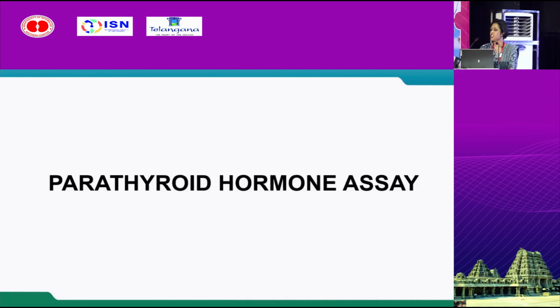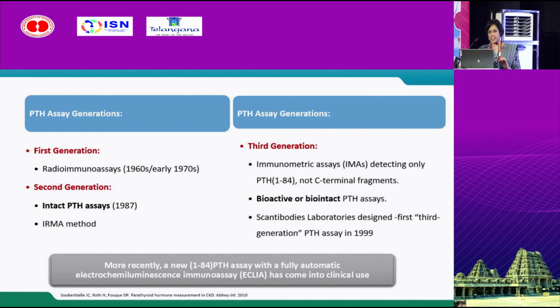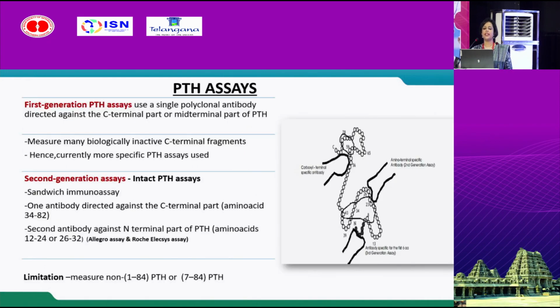Coming to PTH assay, we have 3 generations. First generation is the radioimmunoassay which came in 1960, followed by the second generation one. Second and third generation are immunoradiometric assays. Second generation one came in 1987, which is otherwise called intact PTH assay. And third generation in 1999, which is called bioactive or biointact PTH assay.